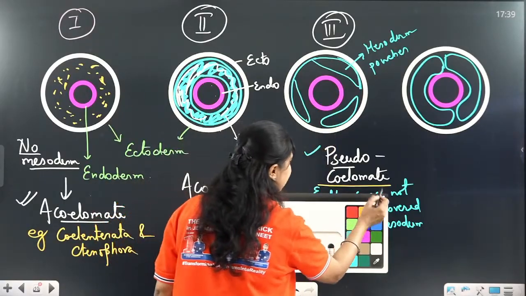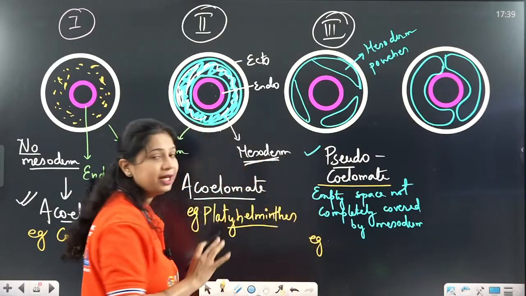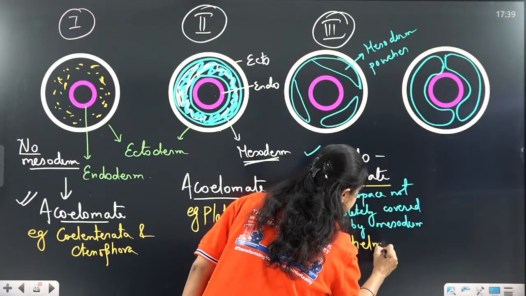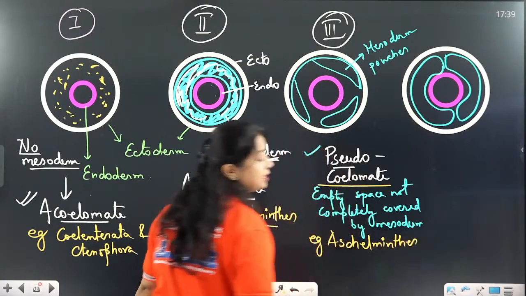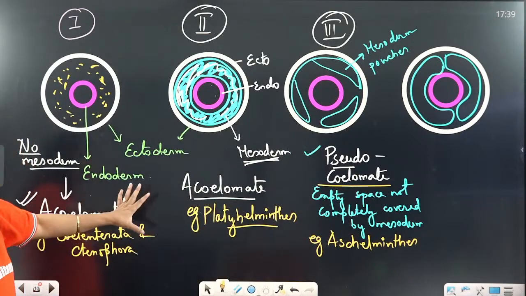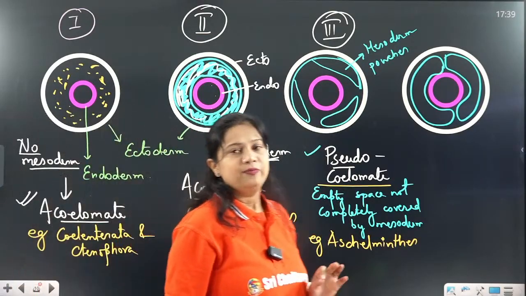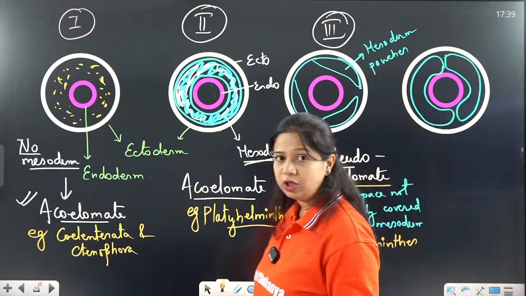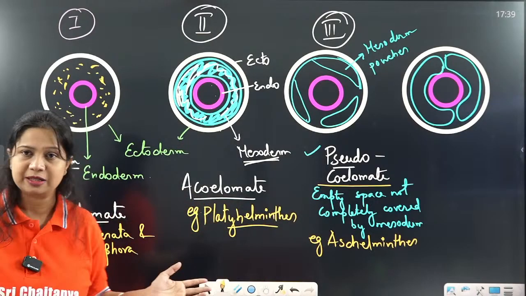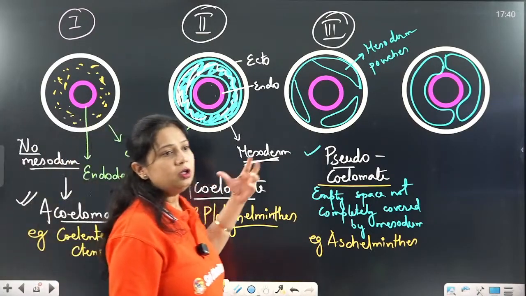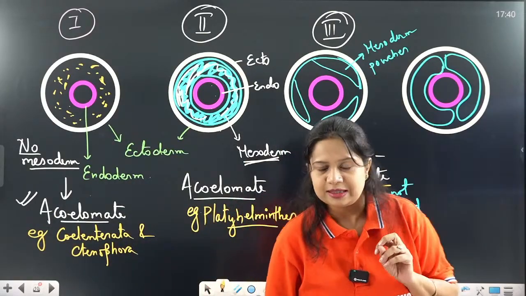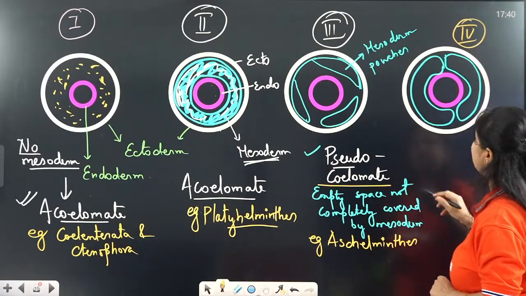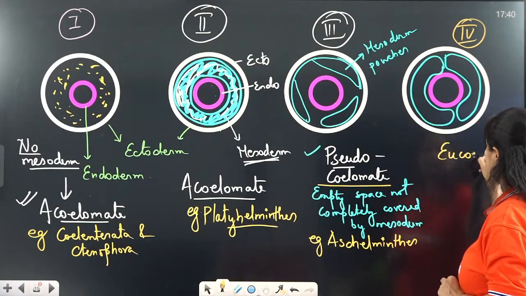Now, which organism has pseudocoelomate type of body cavity? It is the roundworms, or we can call them Aschelminthes. Again, we are following the sequence. See here how they have evolved. Earlier, there was no mesoderm germ layer. Next, the mesoderm appeared, but the space between them was not present. In the third, mesoderm was not completely covering the empty space. And now here is the fourth scenario, called eucoelomate.